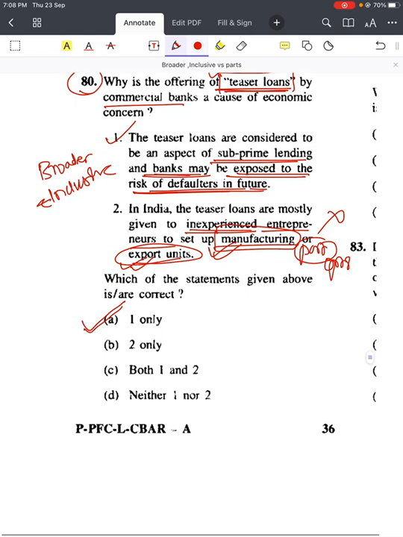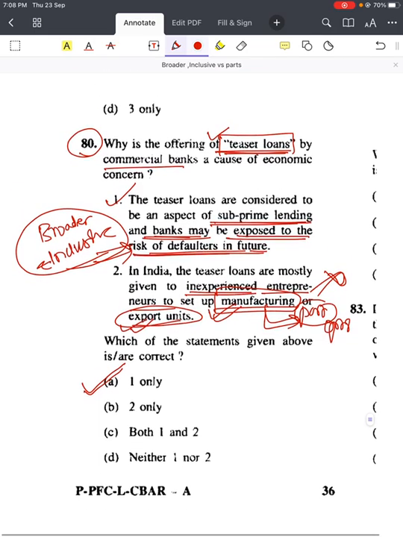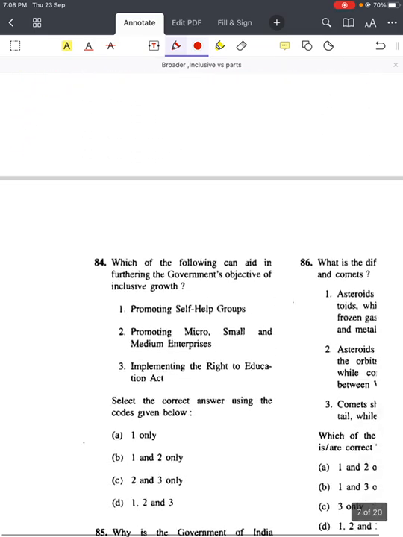Are you getting? It is talking about in general. It is a broader and inclusive option, and this is a part option. That's why the second is wrong. But you should go for this kind of approach only if you are not aware of what teaser loans are.